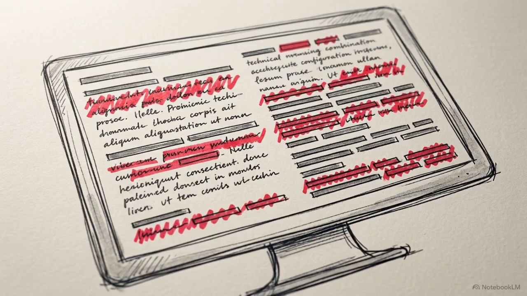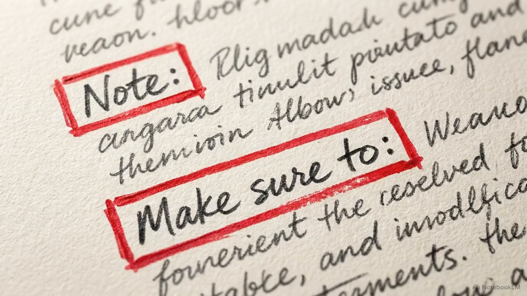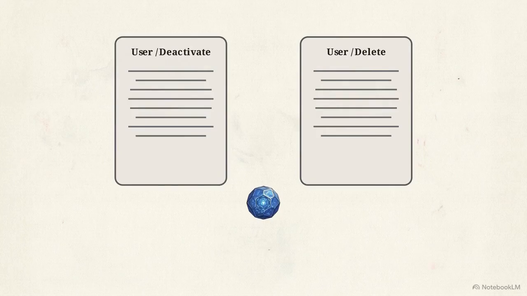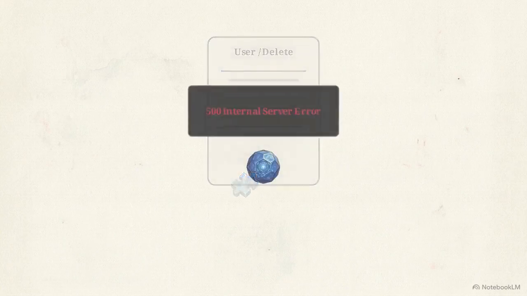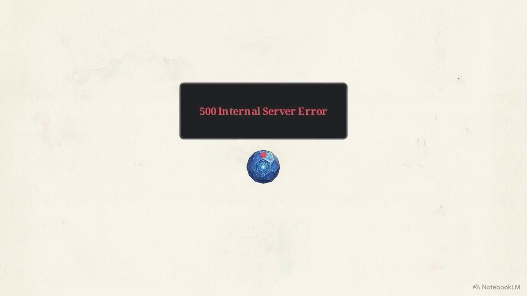The friction starts immediately. The agent has to parse tool descriptions originally written for human developers, scanning paragraphs of prose to deduce how the system operates. It reads through the available options and discovers two endpoints with nearly identical descriptions. Confused by the ambiguity, the agent hallucinates a parameter name, bypassing the deactivate function entirely and executing a call to delete. The endpoint returns a 500 error, which the agent interprets as a network issue.